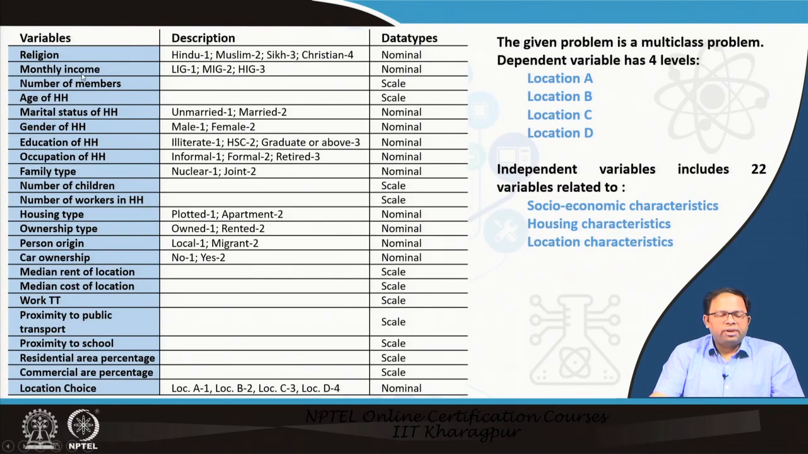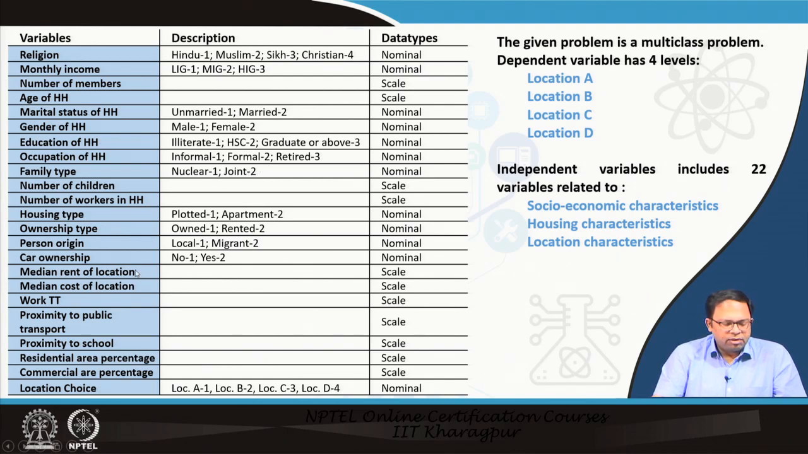So, these are the variables that we have considered. We considered the religion, we considered monthly income, these are all nominal variables. As you can see, LIG 1, MIG 2, HIG 3, these are the 3 categories, and then number of members, age of household, marital status of household, and gender of household. These are again nominal categories. Education of household head, occupation of household head, then family type, number of children, number of workers, these are continuous variables. Then housing type, ownership type, these are again nominal variables. Person origin, migrants, car ownership, same as the last model almost.